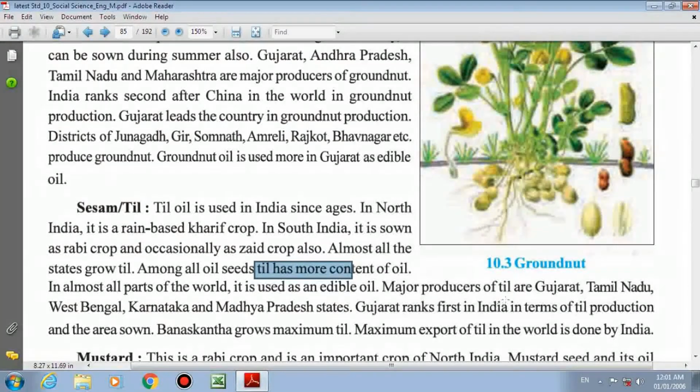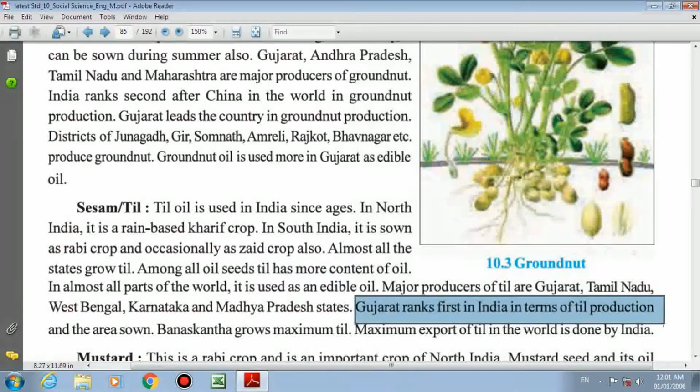Major producers of till are Gujarat, Tamil Nadu, West Bengal, Karnataka, Madhya Pradesh. They are the major producers of till. In Gujarat, which are the district and what is the specialty? Please underline, important for objective type of question. Gujarat ranks first in India in terms of till production. So Gujarat has the highest production of till. Now next, in Gujarat, Banaskantha grows maximum till.